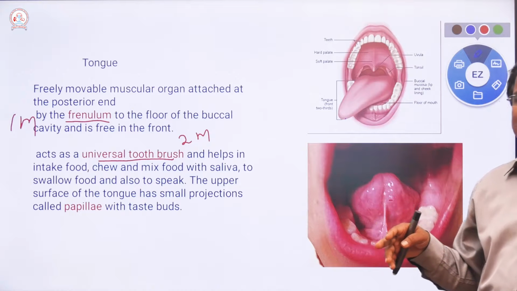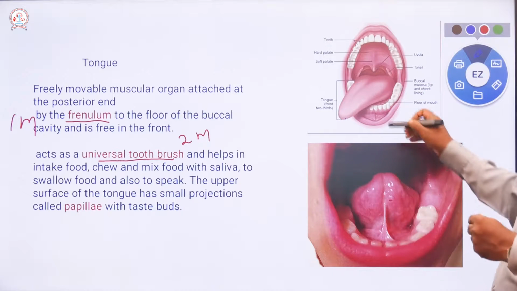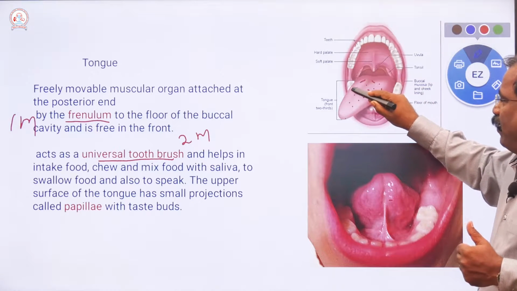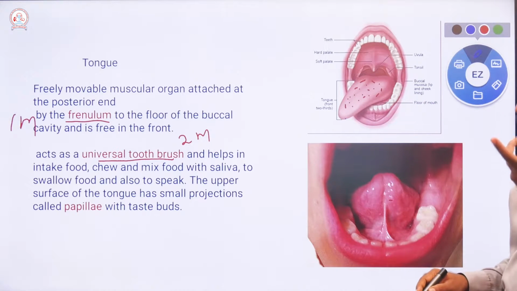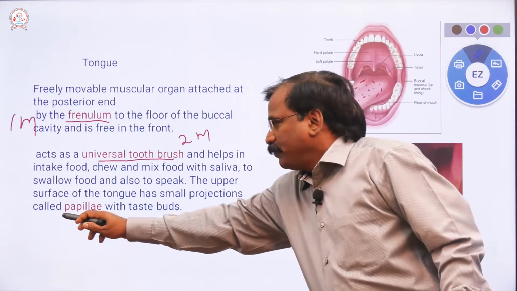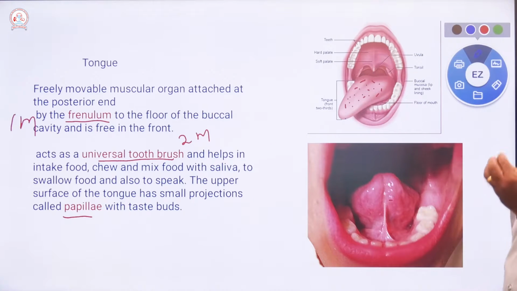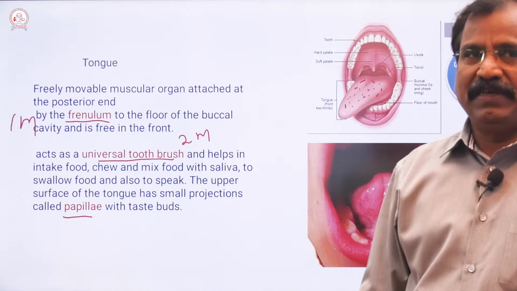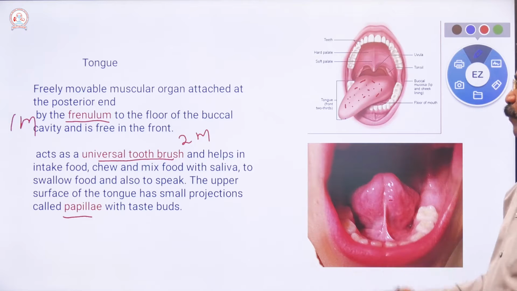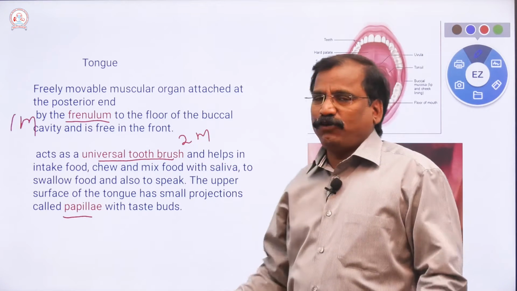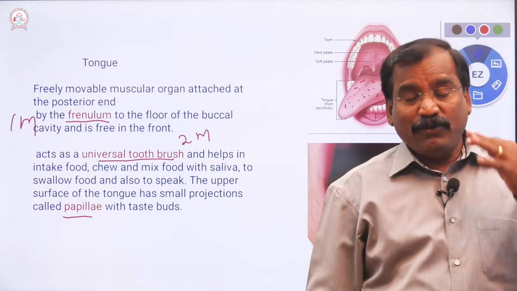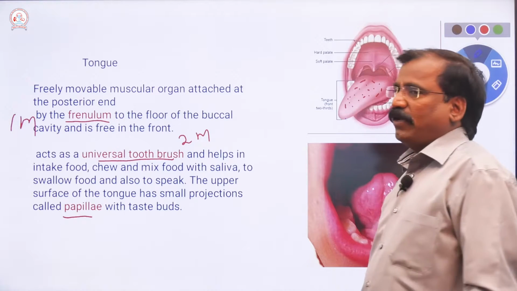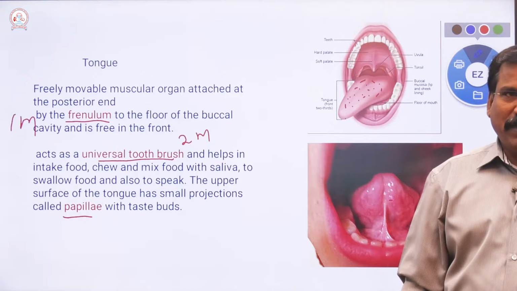That surface contains papillae, mushroom-shaped structures, singular papilla, which are the taste buds. With the help of these, we recognize the different tastes. This is very common, listen, it is most frequently asked for 2 marks: the tongue is called the universal toothbrush.